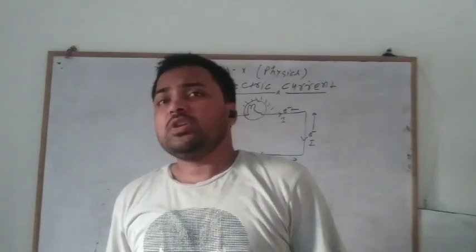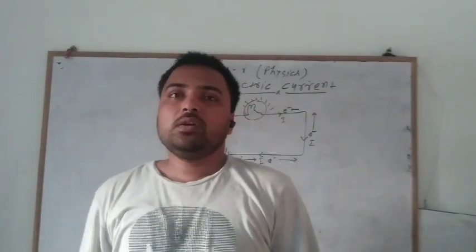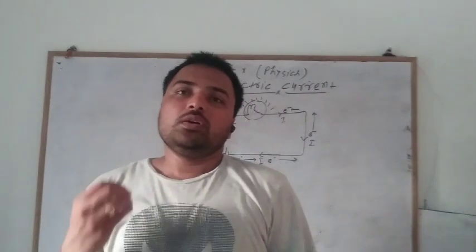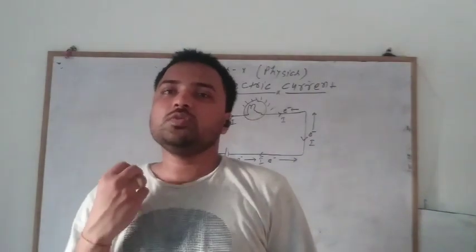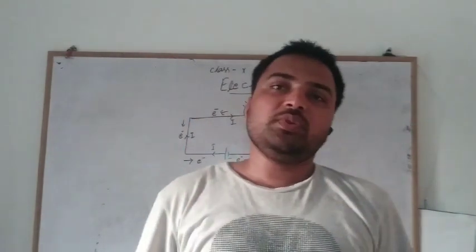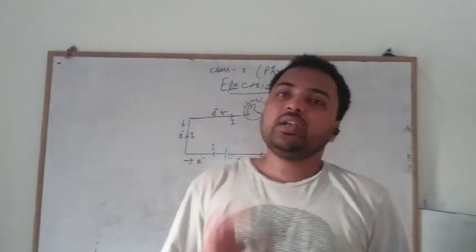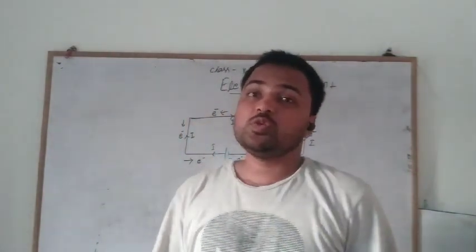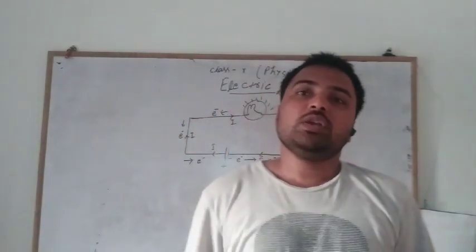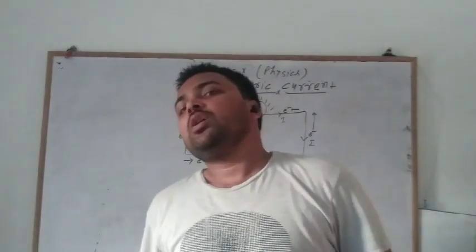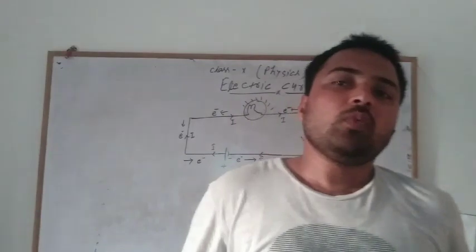One thing we have to be clear about from all these discussions is that to flow the electric charge, or to flow the electric current, or to produce current electricity, there must be an electric potential difference. It is necessary to maintain the electric potential difference between two terminals. Due to that, the charge will move between those two terminals. Okay, so this is all about the electric current.